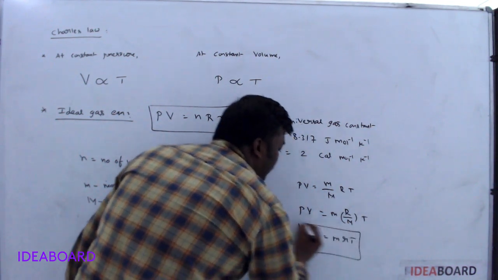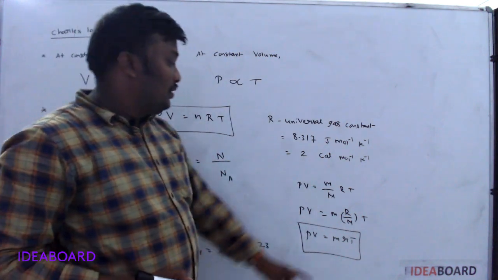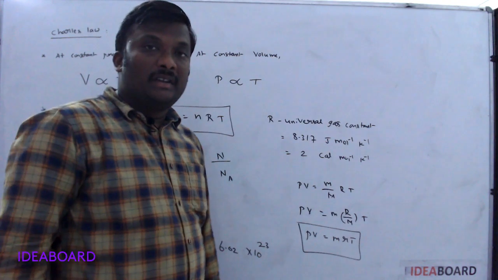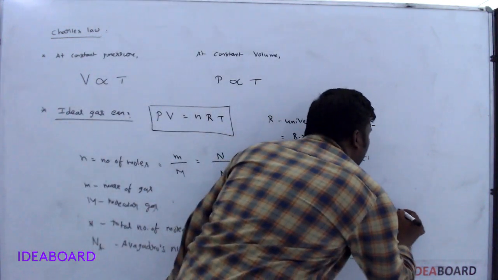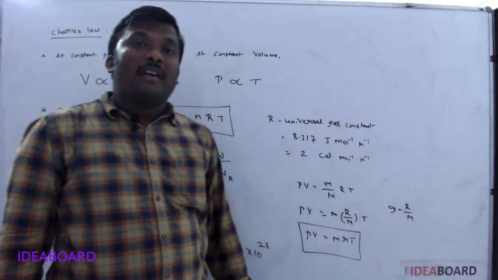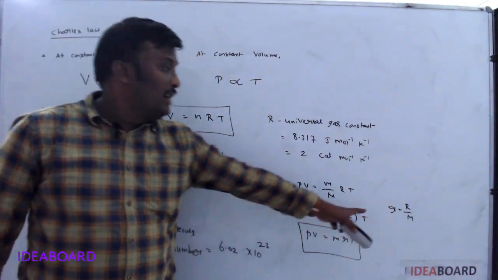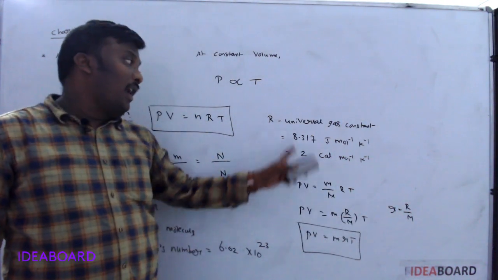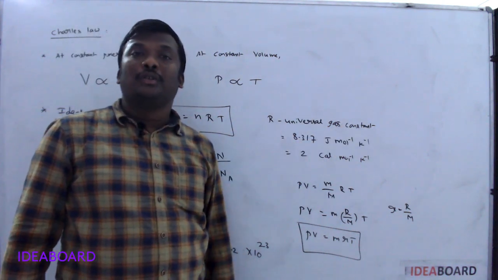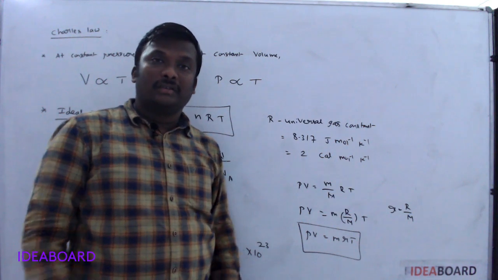This is also an ideal gas equation. Here small r is equal to capital R by M, called the specific gas constant. Specific means for different gases we have different values of small r. For all gases, capital R always remains constant. It is named the universal gas constant.